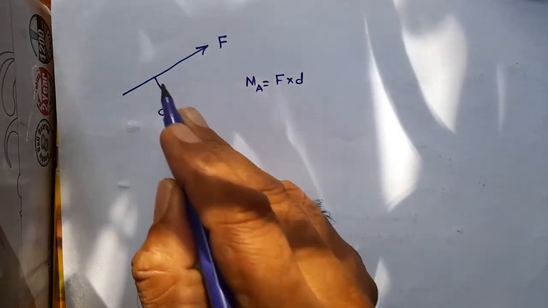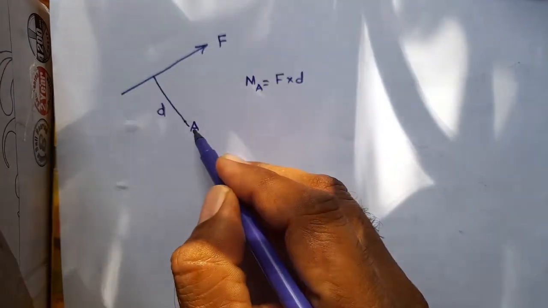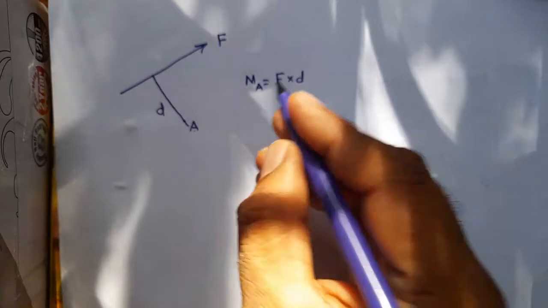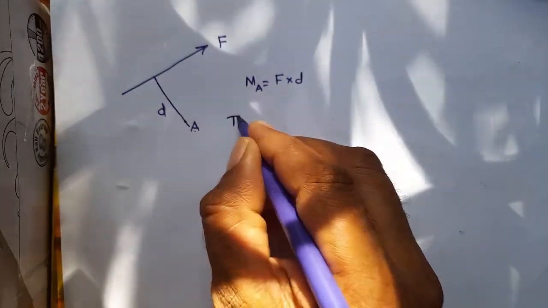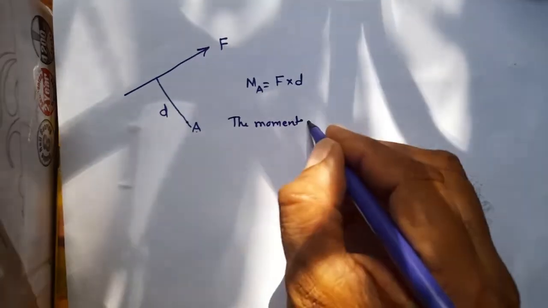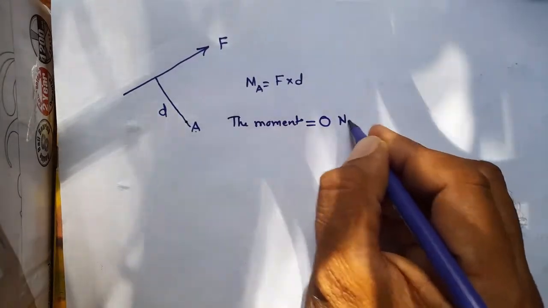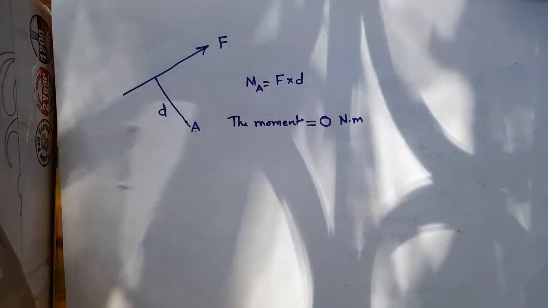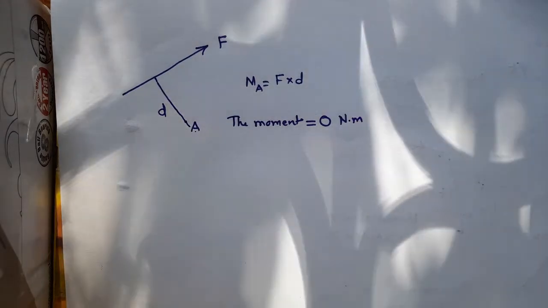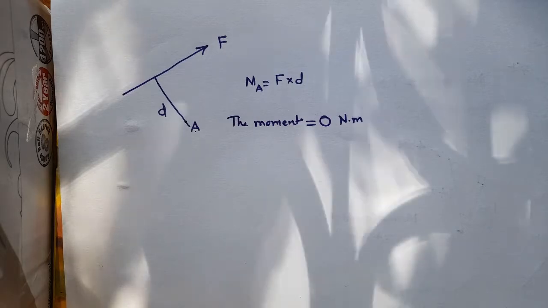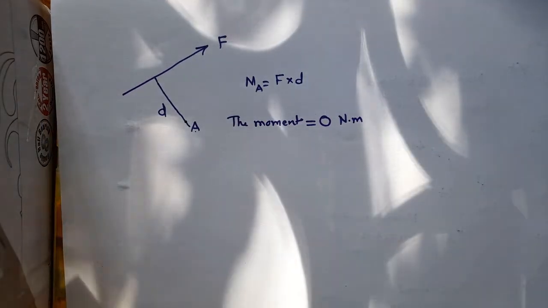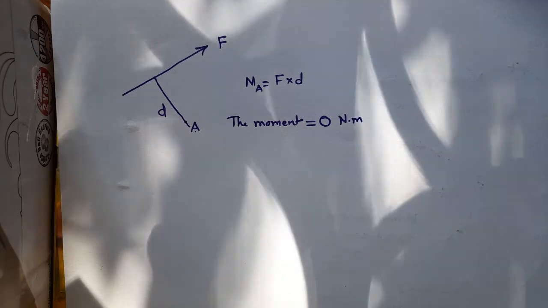And when the point A lies on the force itself, or its line of action, the moment becomes zero. So when the point about which you are taking the moment lies on the force or its line of action, the moment becomes zero.